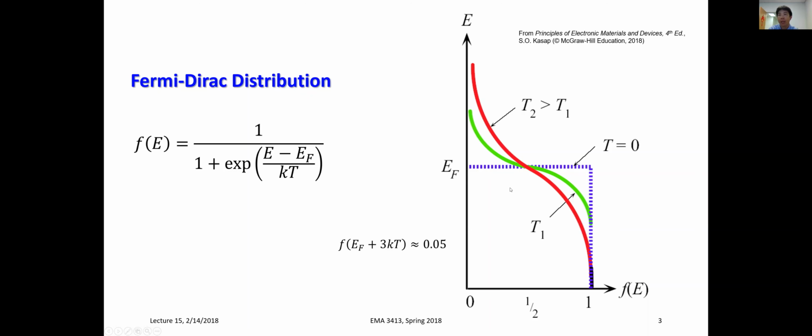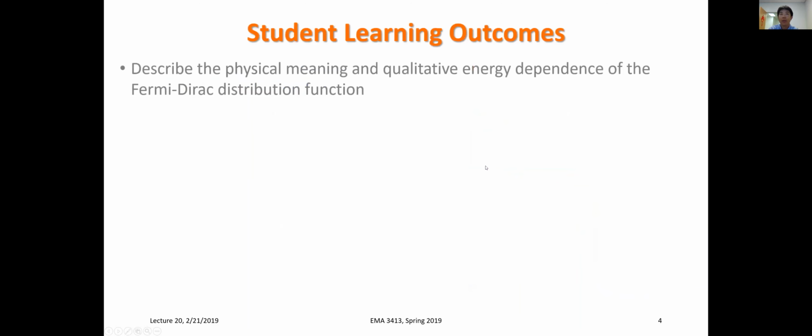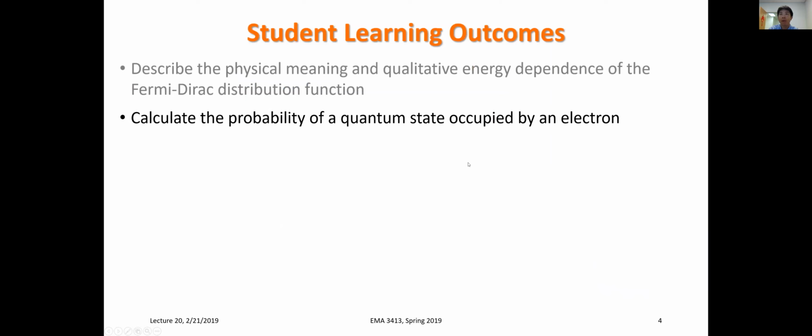So at room temperature, kT is only 26 millielectron volts. This happens within something like 100 millielectron volts or less of the Fermi energy, which is a relatively small number compared to the energy range of a particular band. The width of a band is going to be on the order of several eV. So with that, you should also be able to calculate the probability of a quantum state being occupied by an electron, given the temperature and given the energy in reference to the Fermi energy.